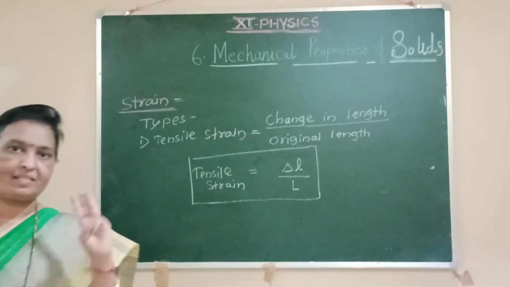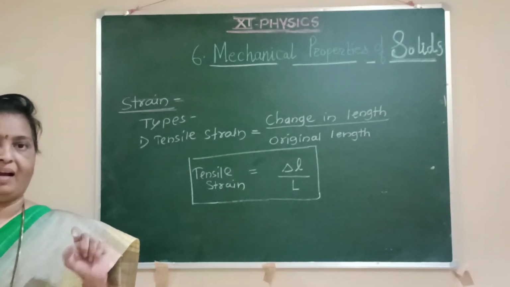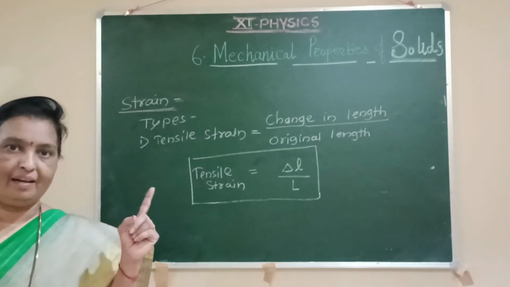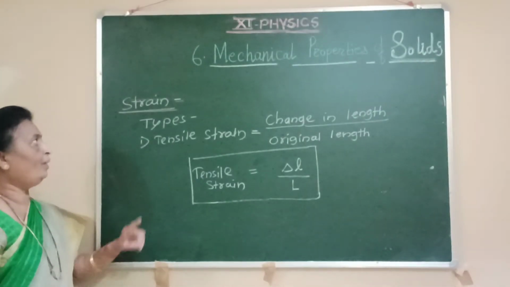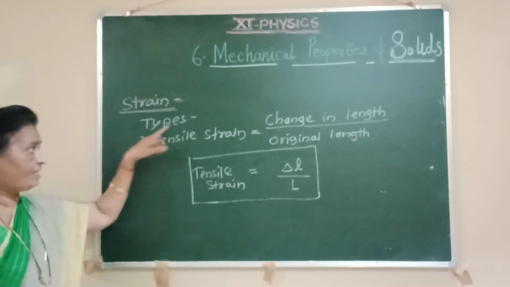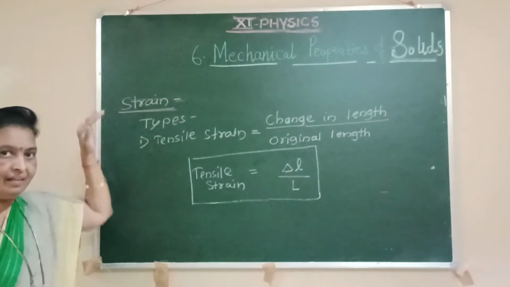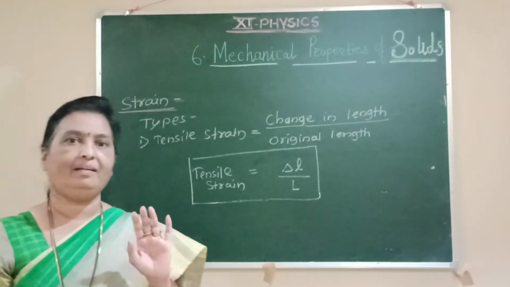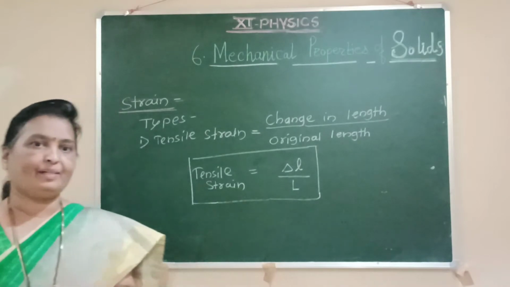As we saw the type of stress, tensile stress or longitudinal stress, and it is related to the changes in length of that object or length of that body. In the same way, tensile strain is also one of the types of strain, and it is related to the change in length of that object. So basic definition for strain is what?